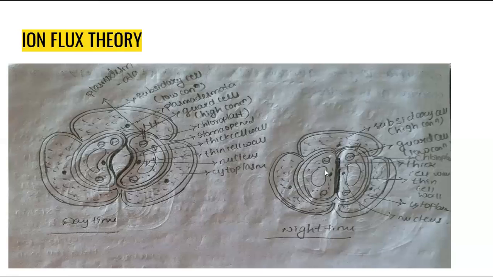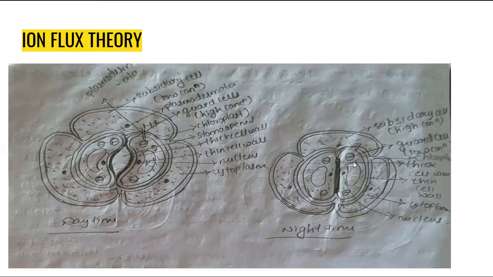And at night time, chloroplast pigments cannot prepare food material by photosynthesis. They cannot prepare starch. But if any glucose molecules are present in the guard cells, they are converted into starch by the enzymes. The starch cannot dissolve in the cytoplasm of the guard cell. So during the night time, there are no sugar levels in the cytoplasm of the guard cell.